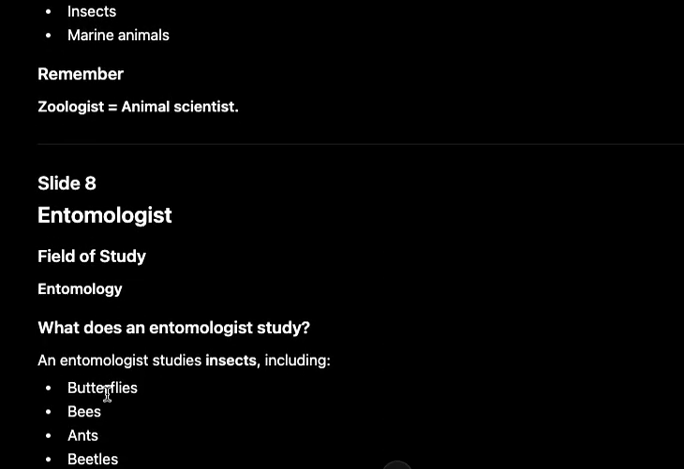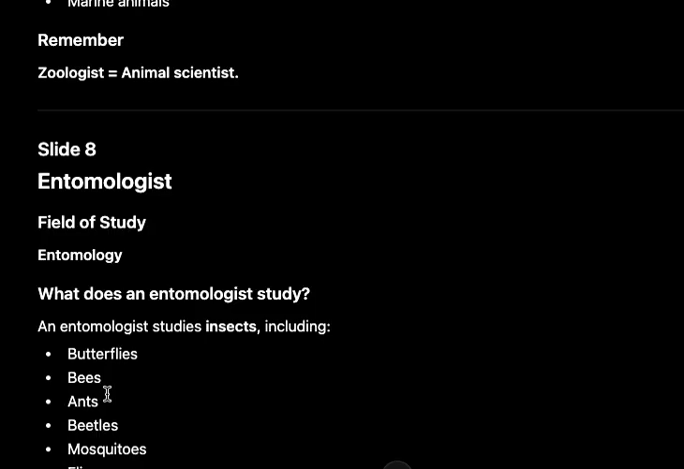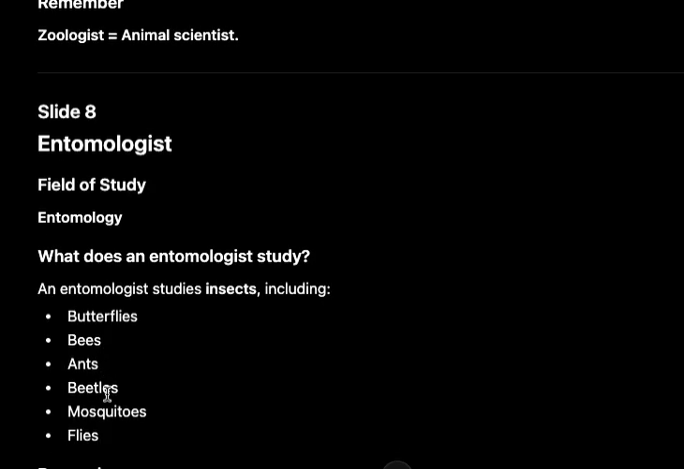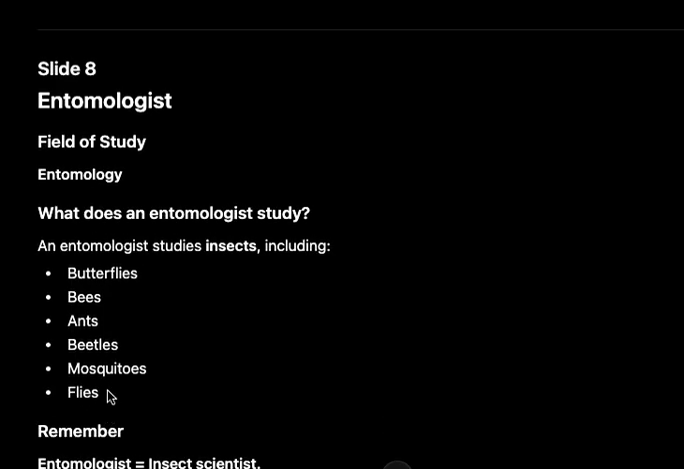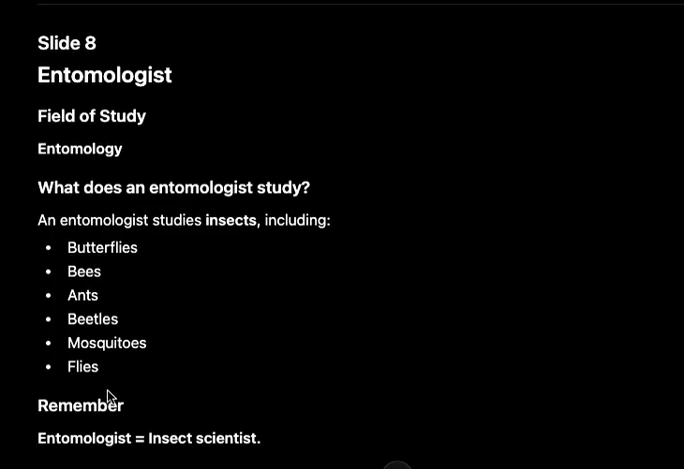Then we have entomologist. An entomologist studies about insects. It's a kind of different word, and many people do not know that this type of profession exists, but yeah, it does. These scientists study about insects, butterflies, bees, ants, beetles, mosquitoes, flies, and every type of insect that exists on this earth.